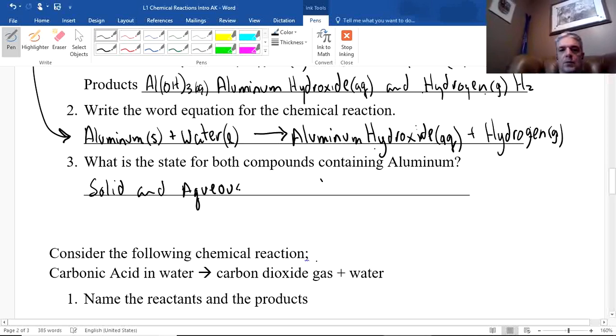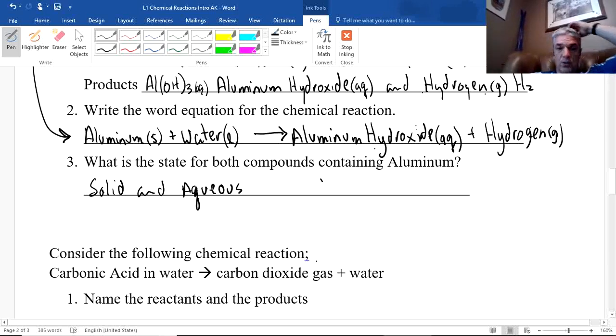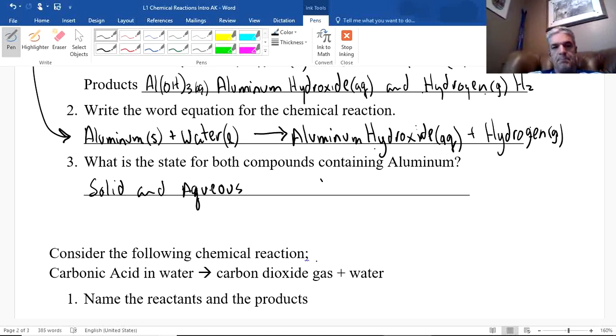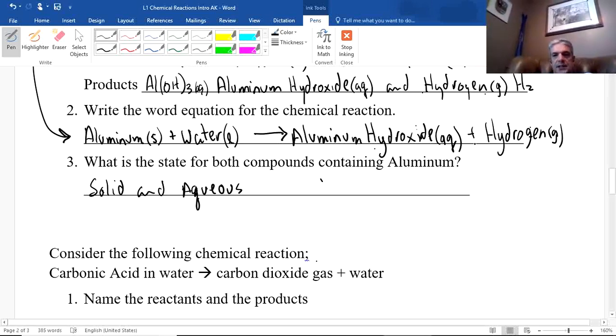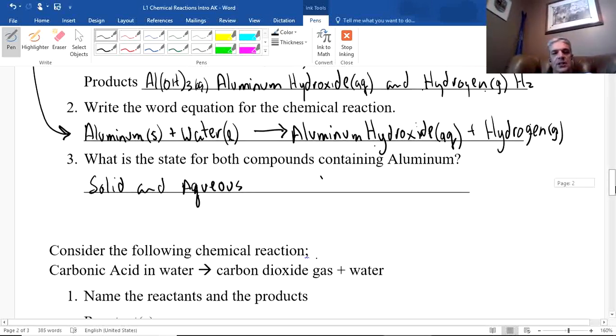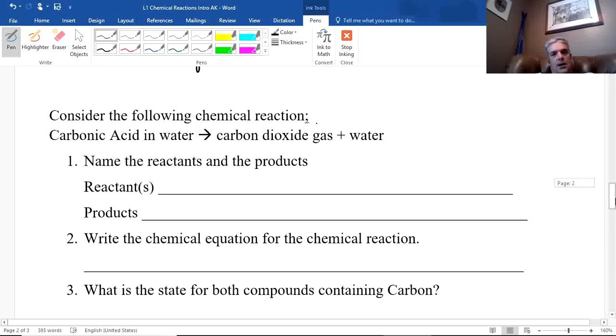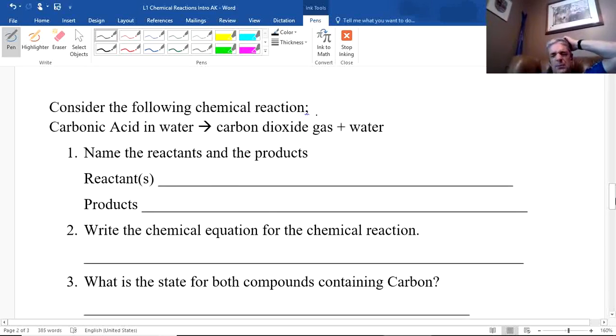You could write them as their symbols if you wanted, right? Solid and aqueous. And it doesn't say to indicate which one is which, although if you wanted to, you could, but it's kind of obvious, okay? Now we can also do this if I just give you a word equation. I'm not asking you to write the, from a word equation, you could be asked, but I'm not at this point asking you to do that.